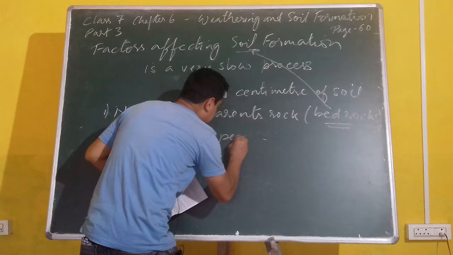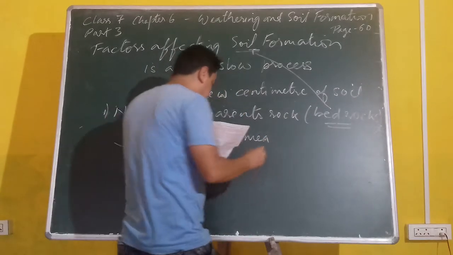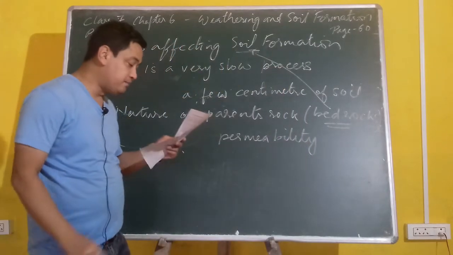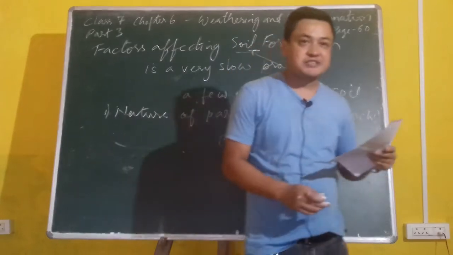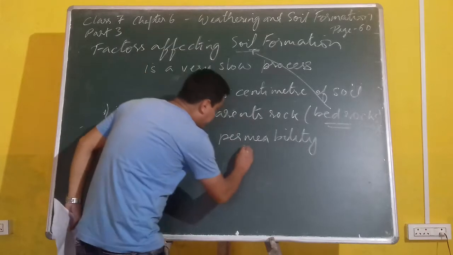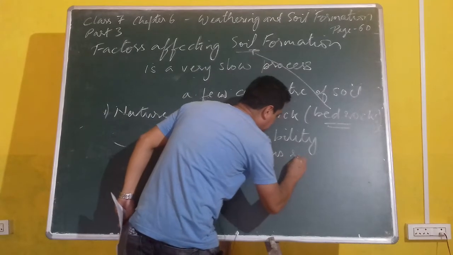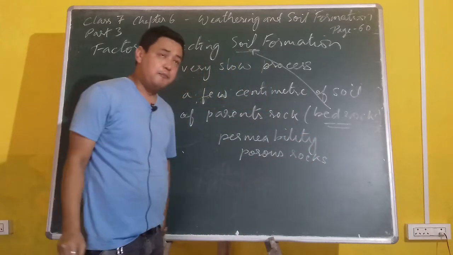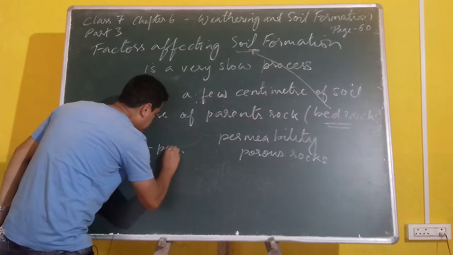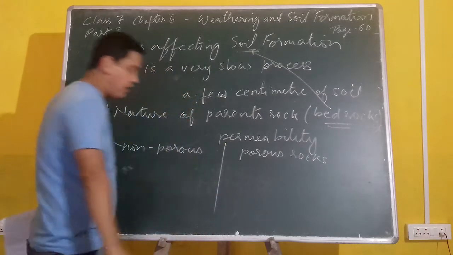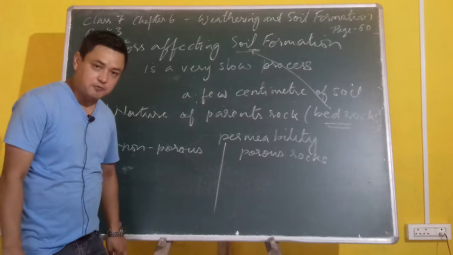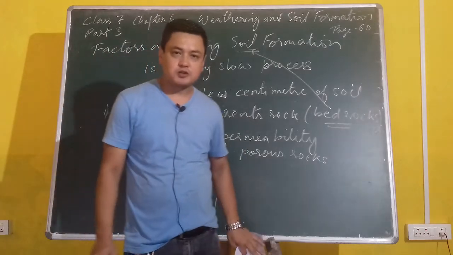So, I am writing the name, permeability, which means allowing liquid or gases to pass through or dissolve inside the soil. It is called porous rock. There are non-porous rocks and porous rocks. There are two types of rocks, non-porous and porous rocks. Now, porous rocks absorb water. Simple answer is that one. Non-porous rocks do not absorb or dissolve water.